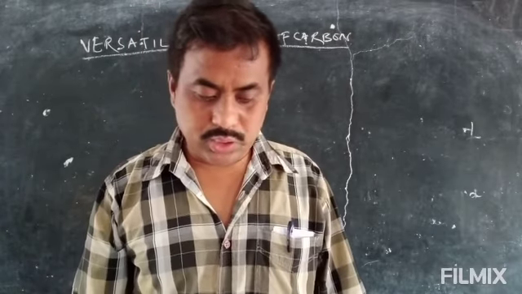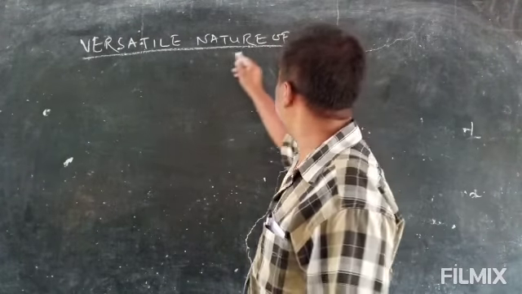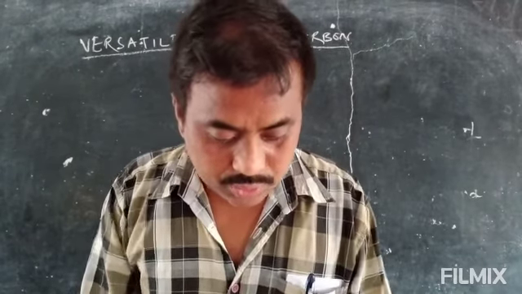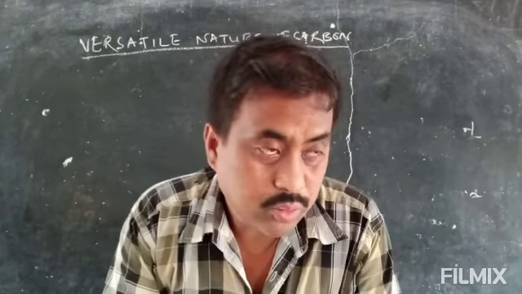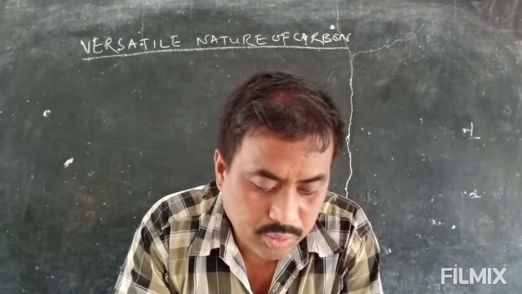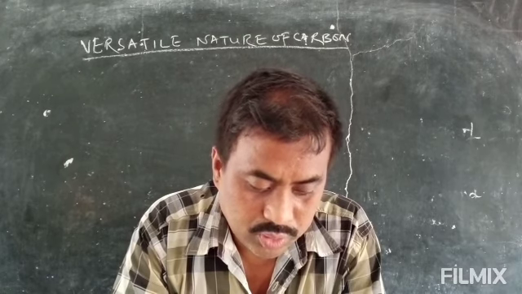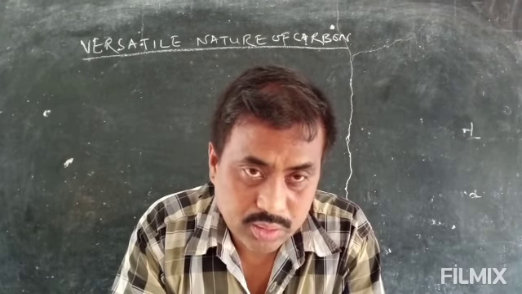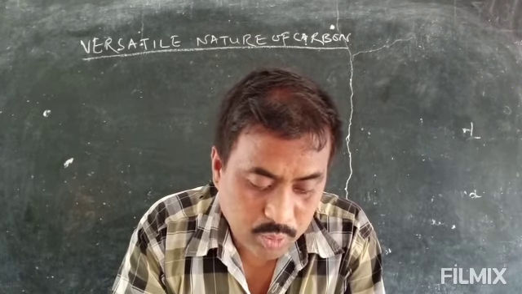Now we'll see about the versatile nature of carbon. We know that carbon forms covalent bonds by sharing its valence electrons with various elements or among themselves.